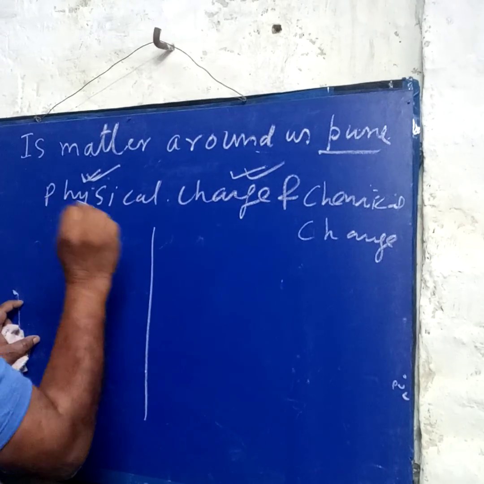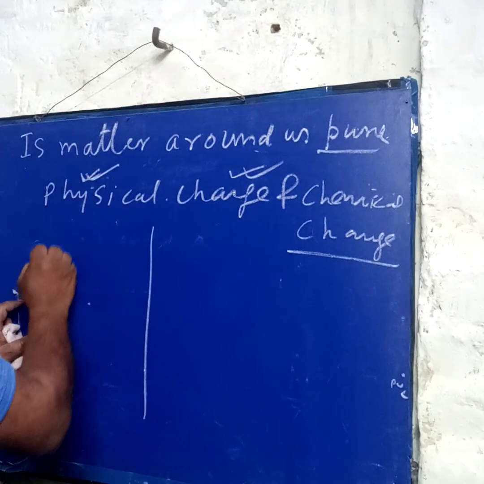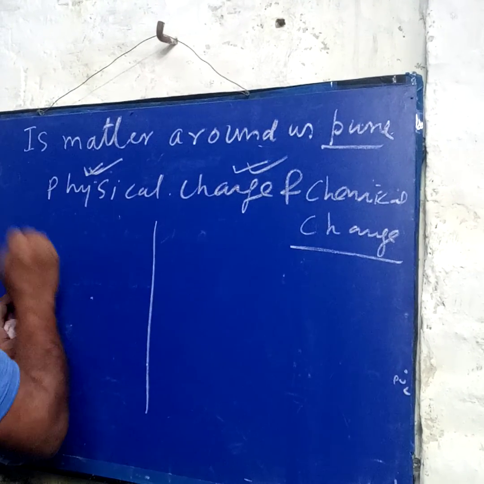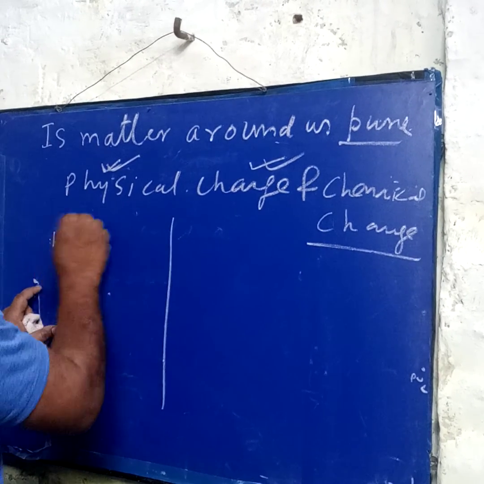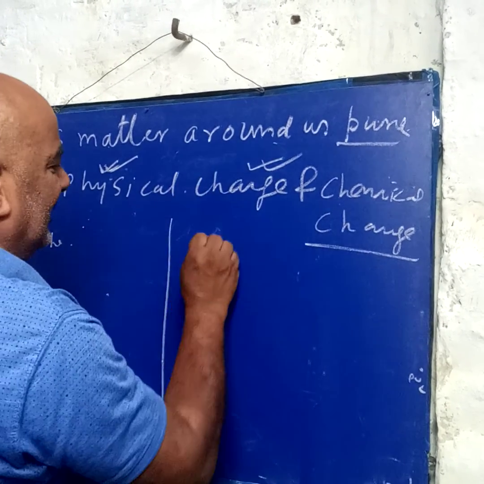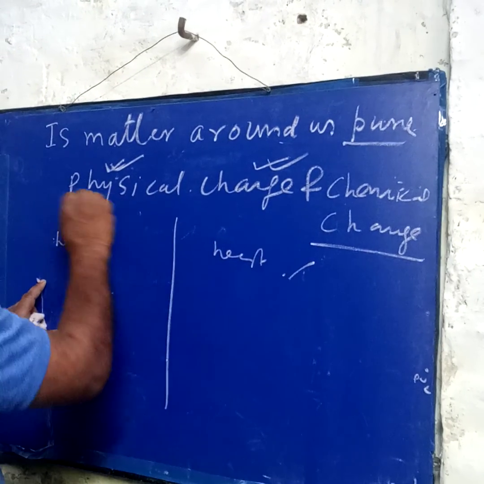In a physical change, no new substance is formed. In a chemical change, a new substance is formed. In a physical change, heat is not evolved or gained. But in a chemical change, heat may be evolved or may be absorbed. So this is a physical change.